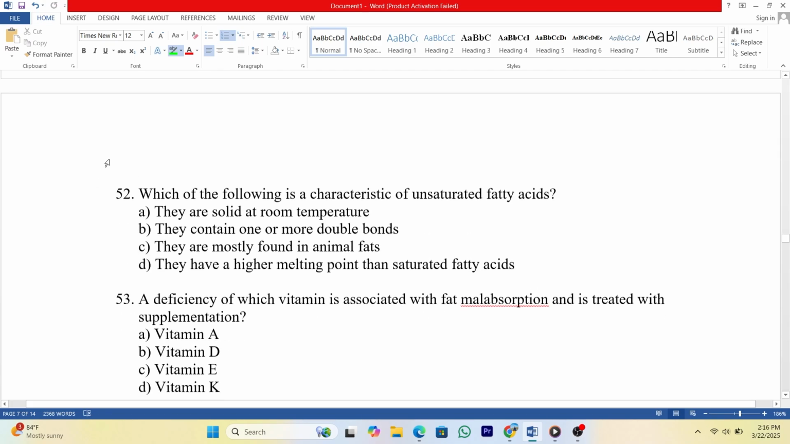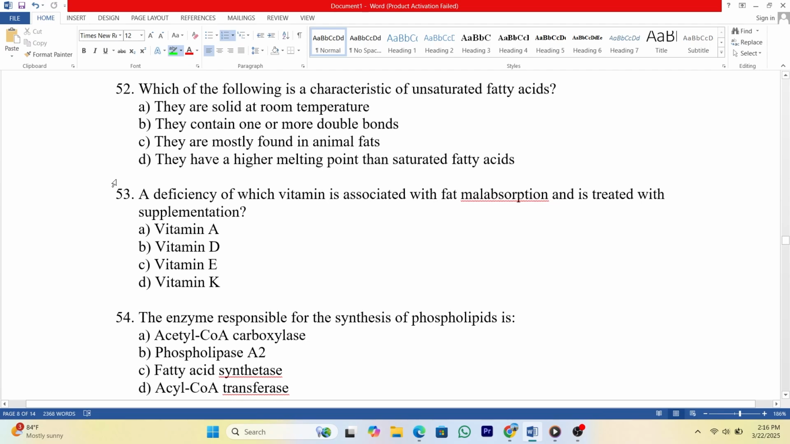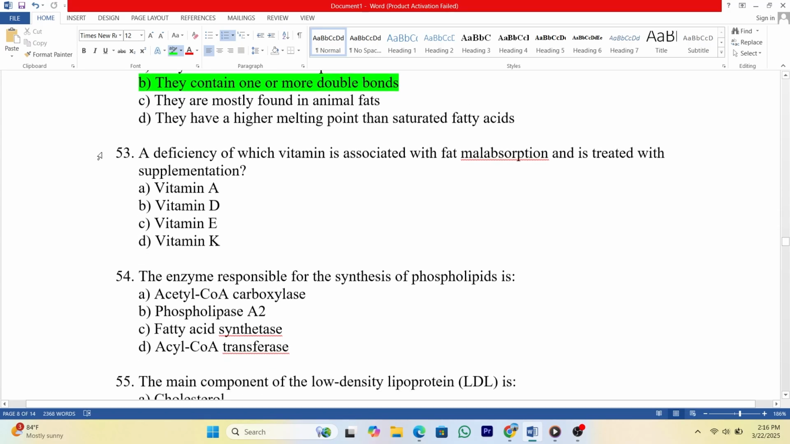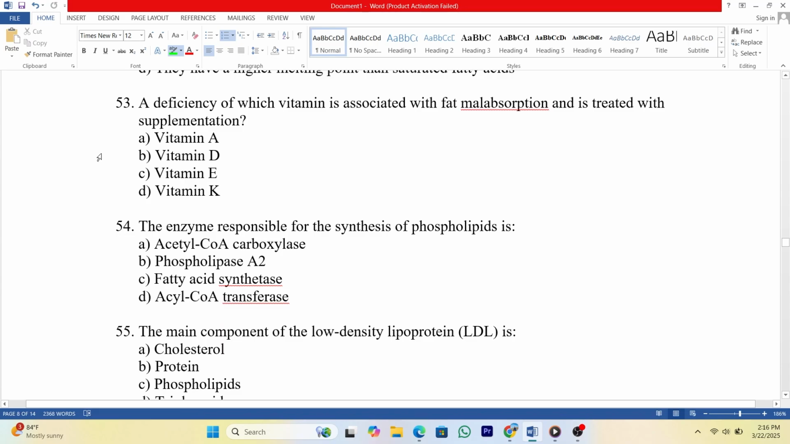52. Which of the following is a characteristic of unsaturated fatty acids? A. They are solid at room temperature. B. They contain one or more double bonds. C. They are mostly found in animal fats. D. They have a higher melting point than saturated fatty acids. Answer B. 53. A deficiency of which vitamin is associated with fat malabsorption and is treated with supplementation? A. Vitamin A. B. Vitamin D. C. Vitamin E. D. Vitamin K. Answer C.